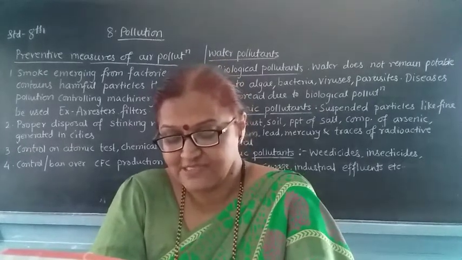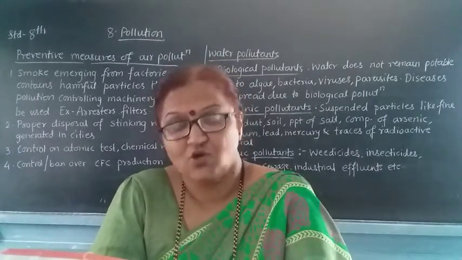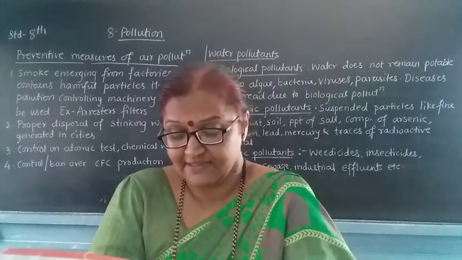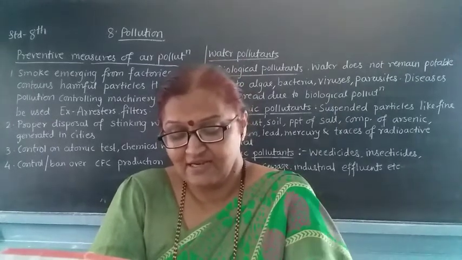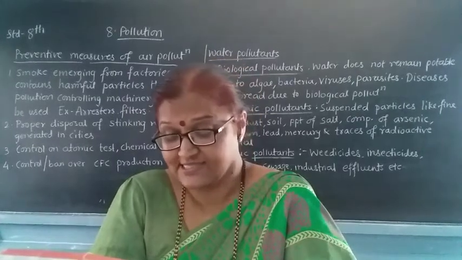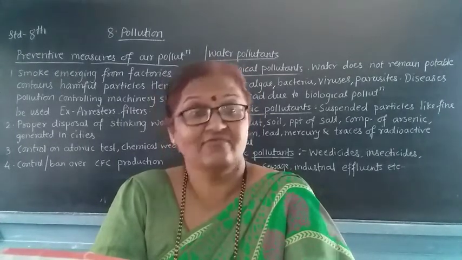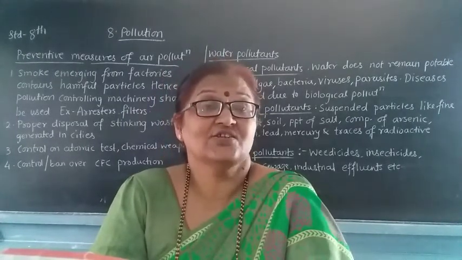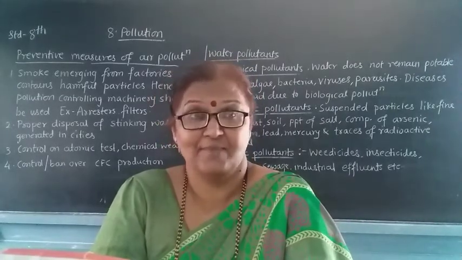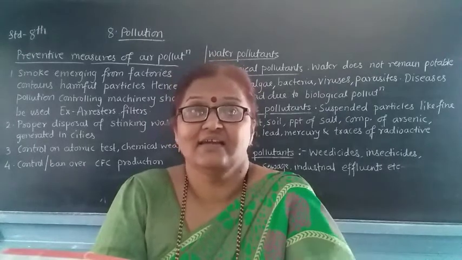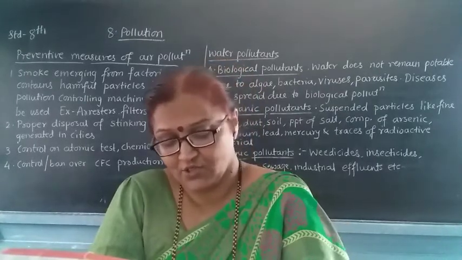Then see, microbes like fungi and bacteria grow in organic matter decaying in water. What happens? They grow on organic matter, and there will be decaying of these organic matters, and the microbes like fungi and bacteria will decay and cause water pollution.